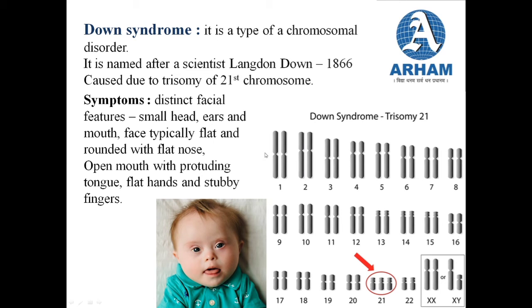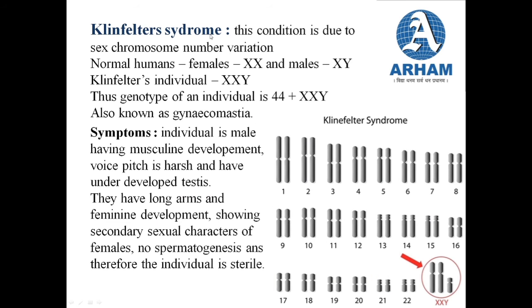Okay, now the second disorder that we want to discuss in the chromosomal disorder category is Klinefelter syndrome. This condition of Klinefelter syndrome is due to sex chromosome number variation. So this is not in the autosomes, but it is a condition in sex chromosome number variation.